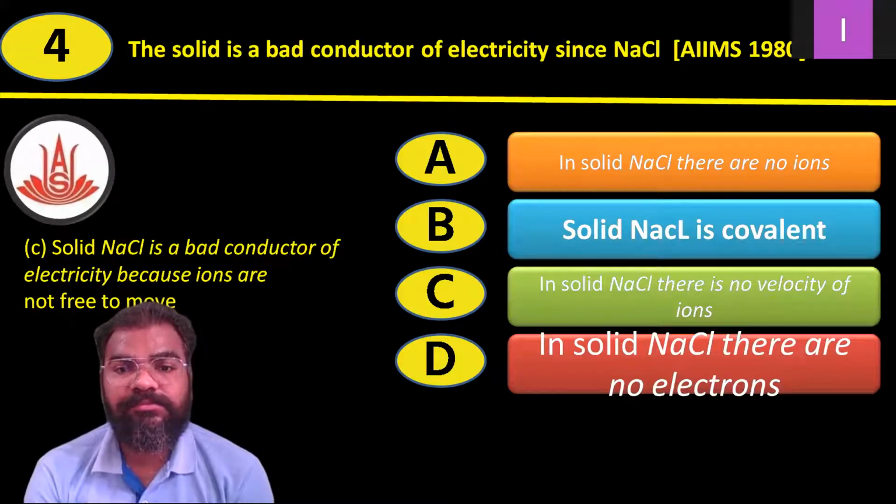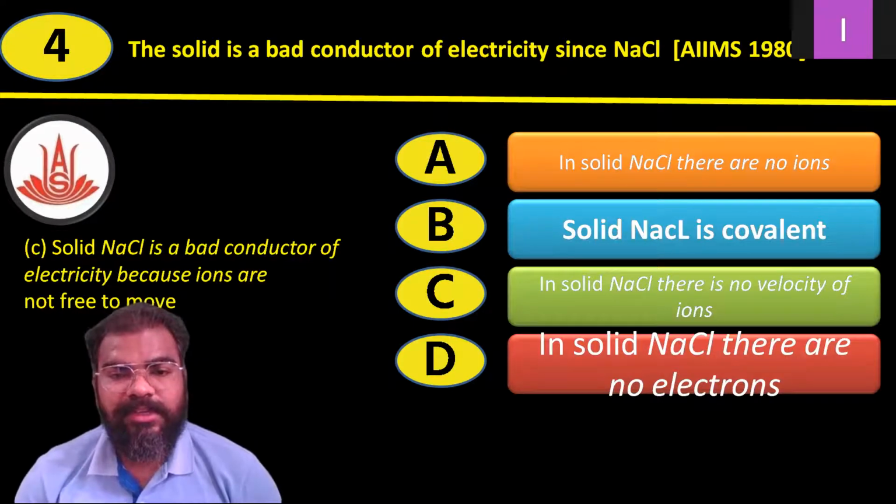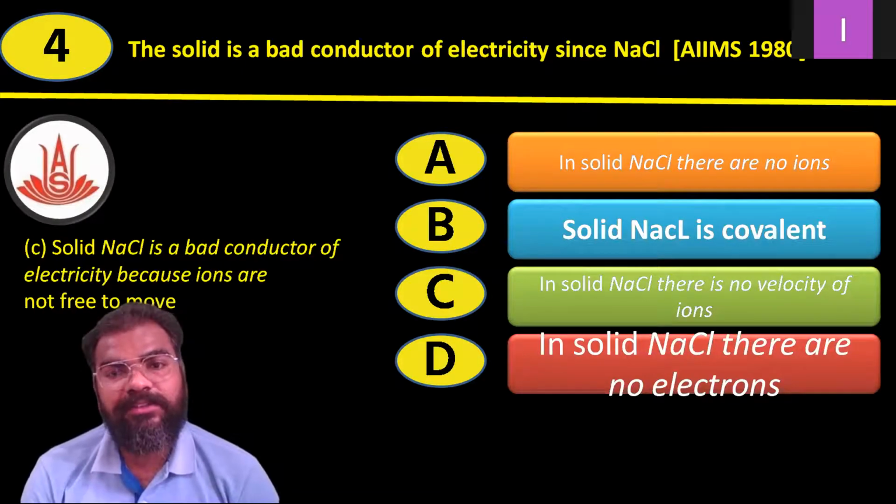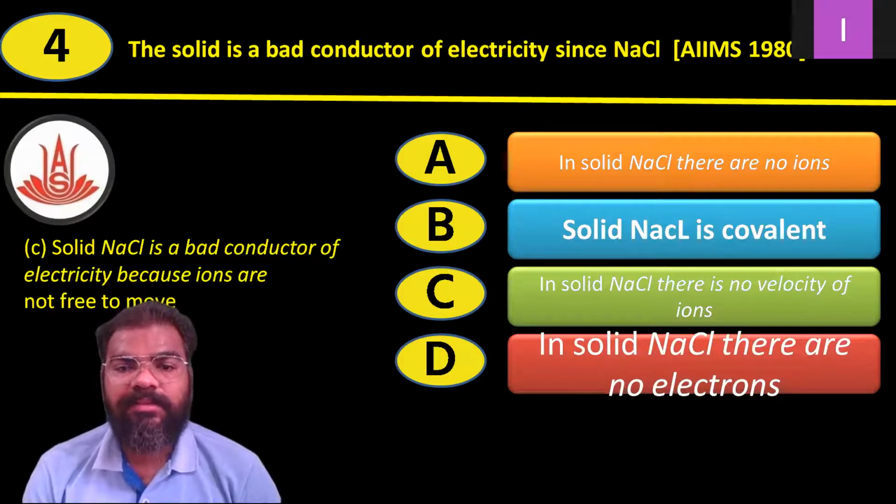Option B, solid NaCl is covalent. Option C, in solid NaCl there is no velocity of ions. Option D, in solid NaCl there are no electrons.